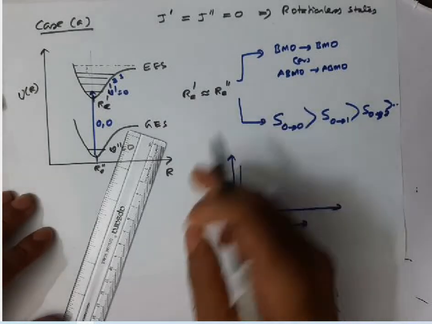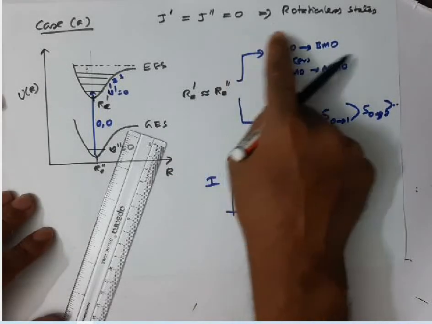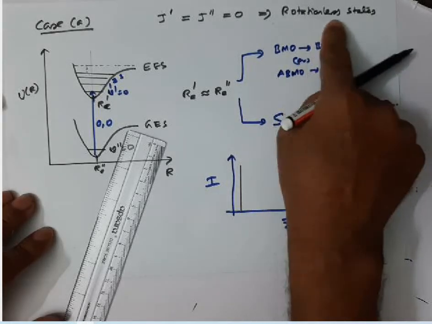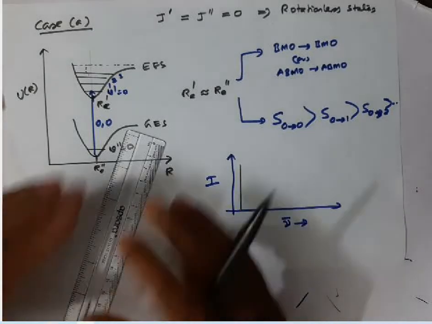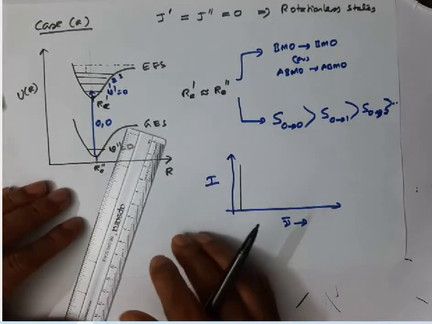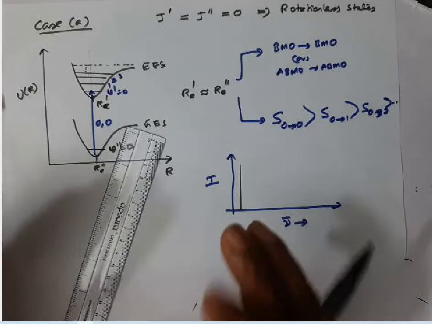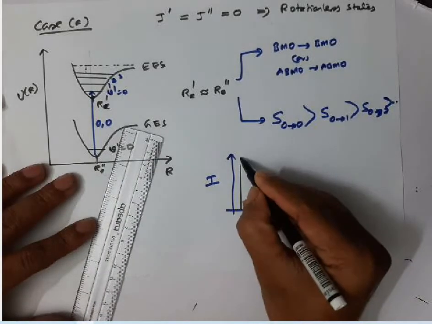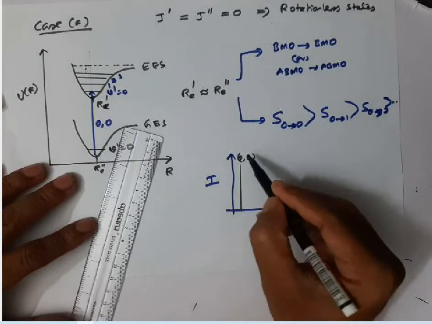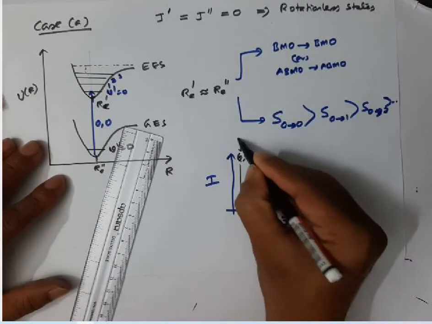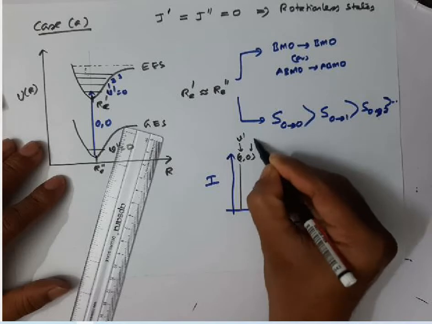Suppose the electronic transition takes place between rotationless states. In those cases only vibrational transitions will appear, and those vibrational transitions will appear as lines. This corresponds to the 0-0 transition, and the usual representation is V prime and V double prime.